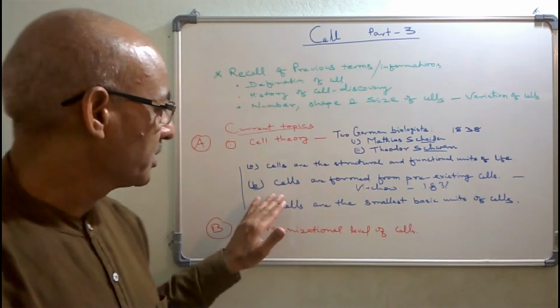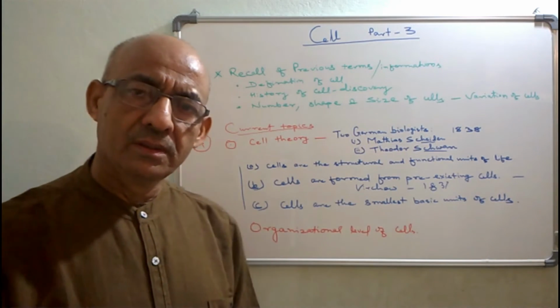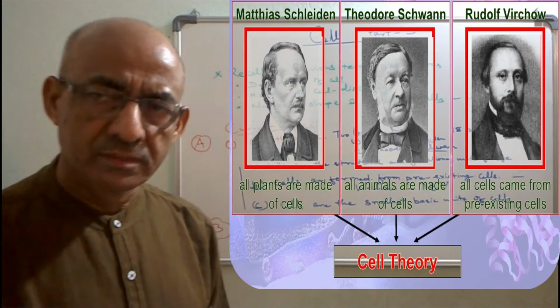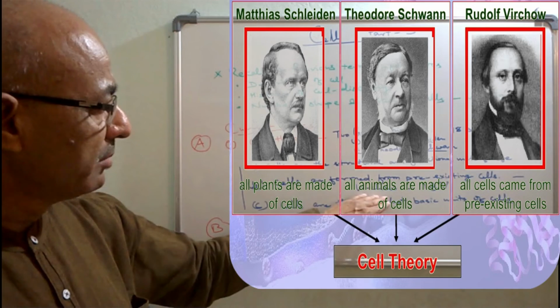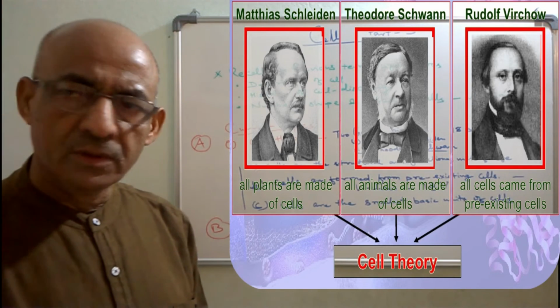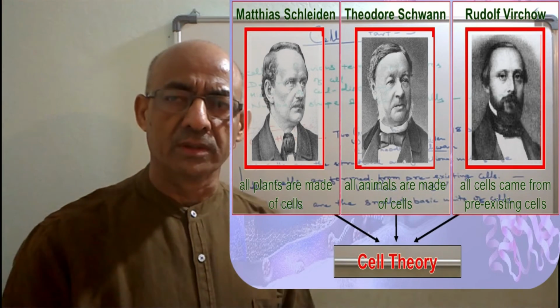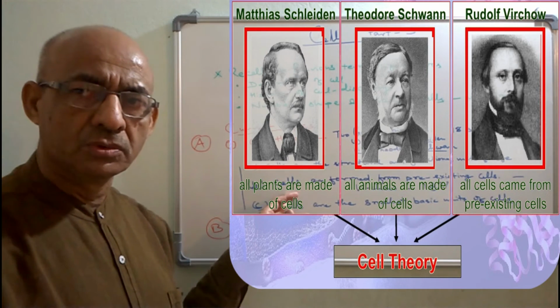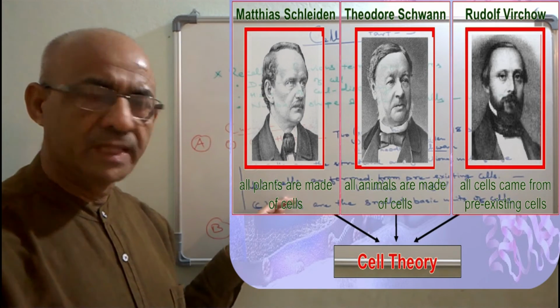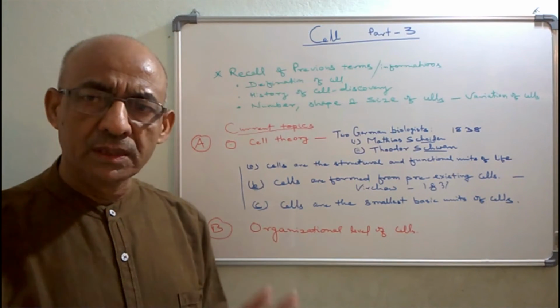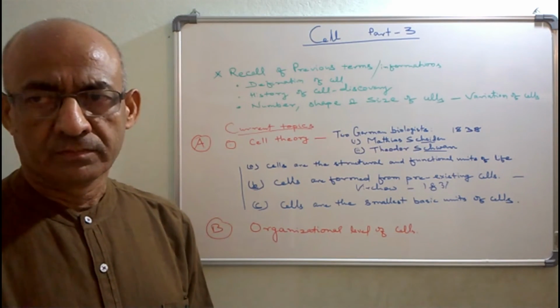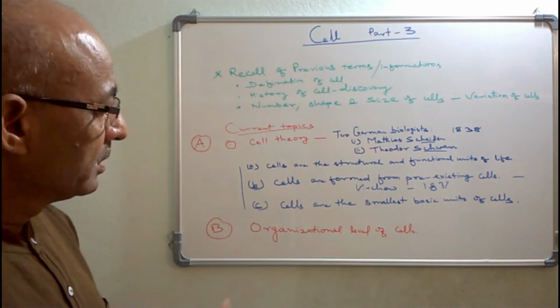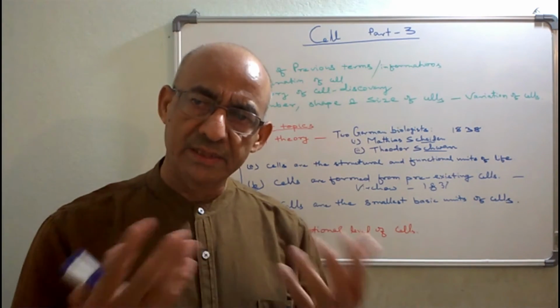Actually, this information was given by another scientist whose name was Virchow. Virchow in 1831 gave this information to the world that all the cells are formed from pre-existing cells.